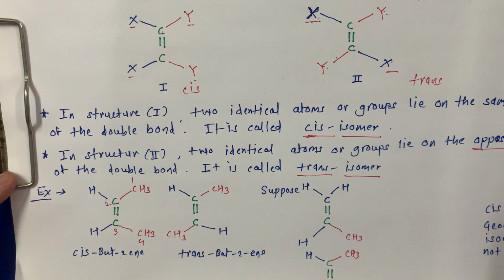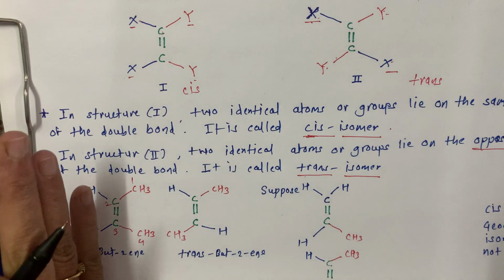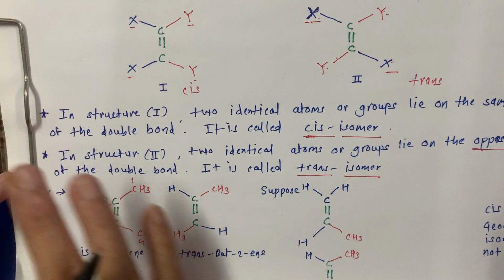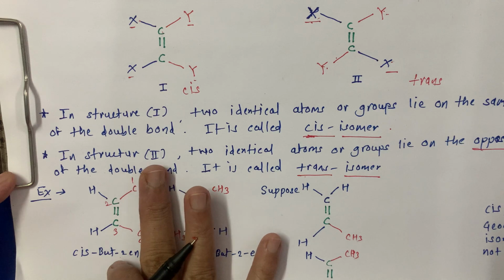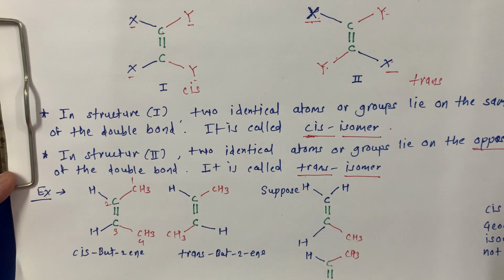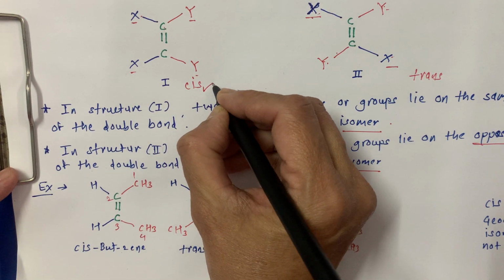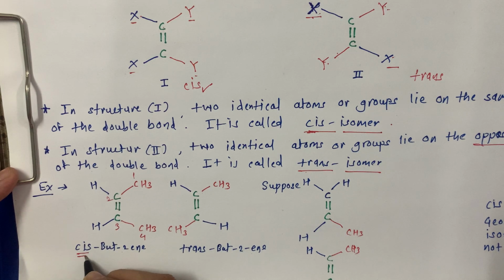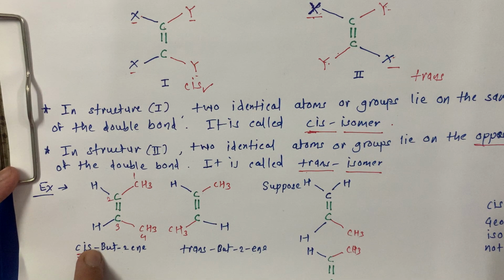The double bond is at the second position. So this is but-2-ene. But what is the special arrangement of this H and CH3? Identical atoms are on the same side of the double bond, and the groups of atoms are also on the same side of the double bond. And that's why we are writing here cis-but-2-ene.